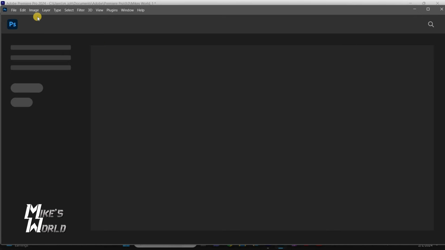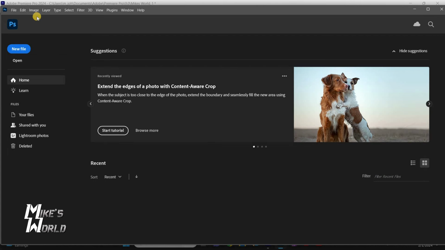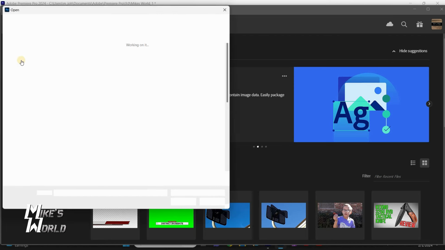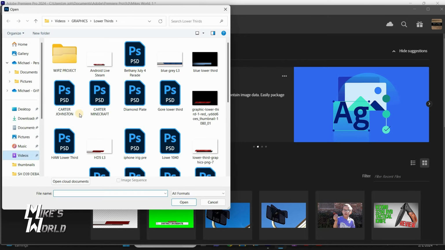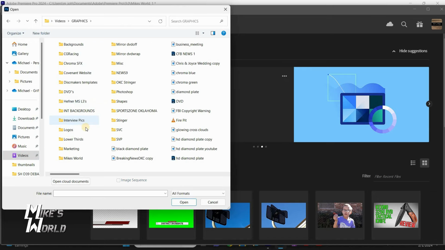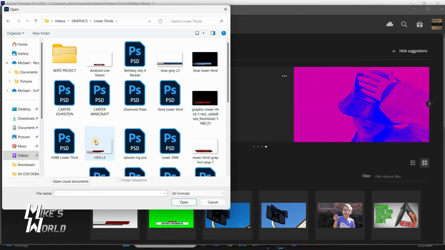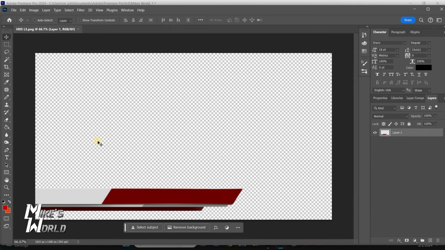And essentially we're going to want the same thing. We're going to want to create a project that's 1920 by 1080, same as we've done before. Let's just see what I'm opening here. Graphics, lower third, and that's the one I had already created. But basically this is what you want to create. You want to create a transparent background, 1920 by 1080.